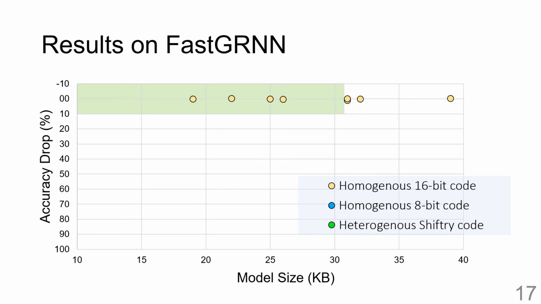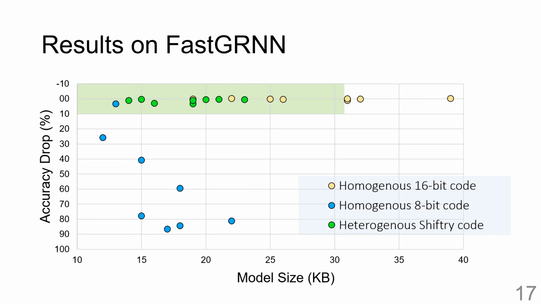If we consider homogeneous 16-bit codes, even though they have very good accuracy, they do not fit within the flash constraints of the Uno for some of our benchmarks. Similarly, if we consider homogeneous 8-bit codes, they comfortably fit within the flash constraints but suffer terrible accuracy loss. However, Shiftry generated code is able to get the best of both worlds for all of our benchmarks. Shiftry code has an accuracy similar to that of the 16-bit code as well as having a model size comparable to the 8-bit code.